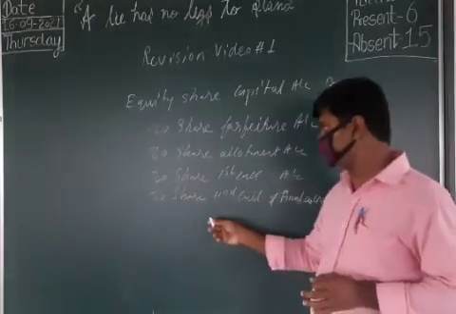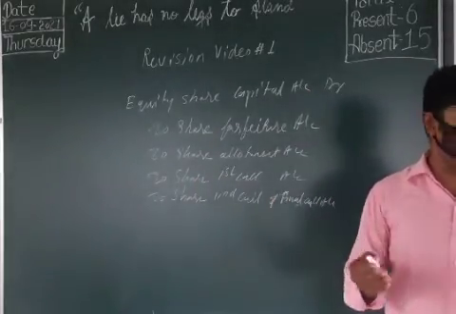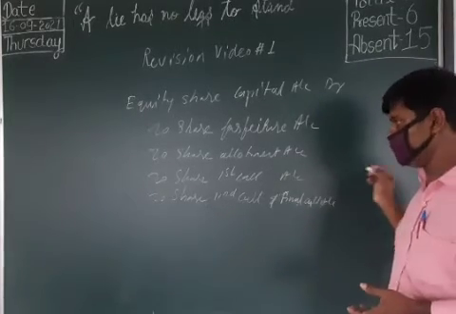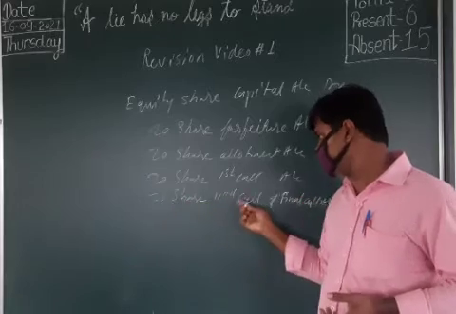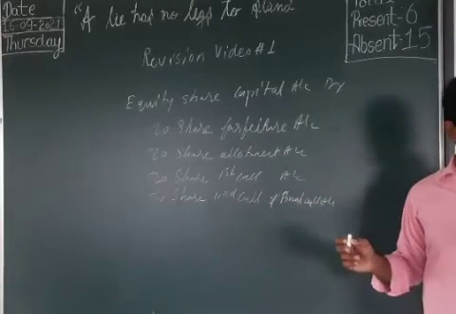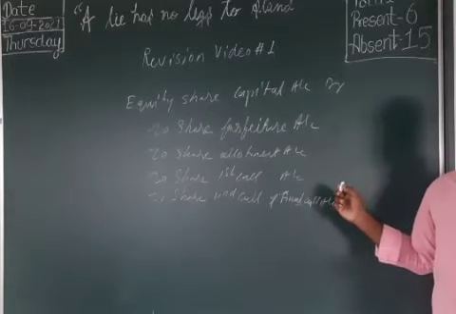Next is share first call; in the same way, if the shareholder has not paid the share first call, then we will write. Next is share second call and final call. If the shareholder has not paid this amount, how much is not paid?